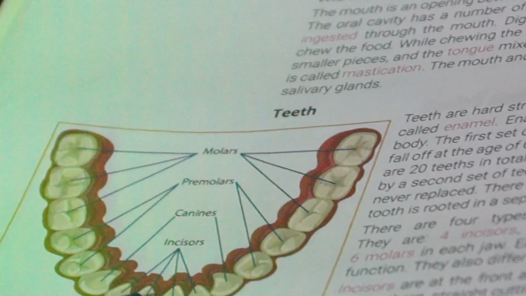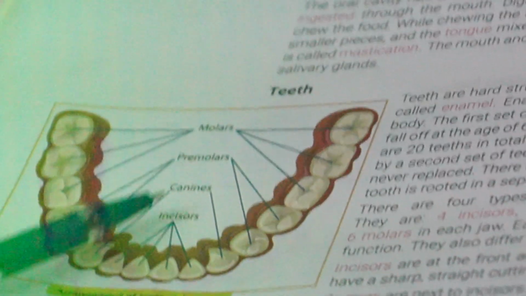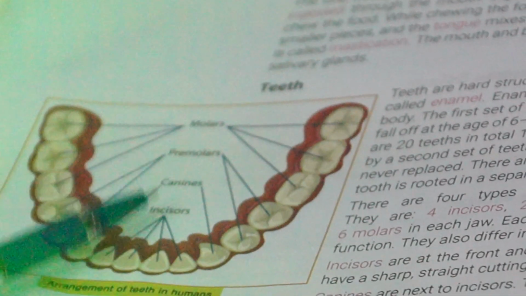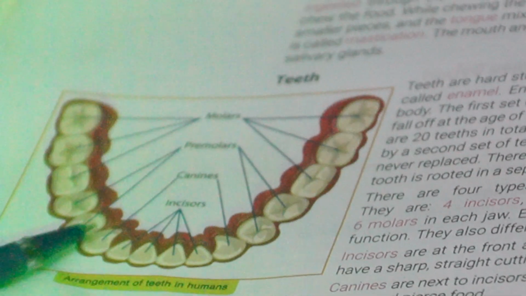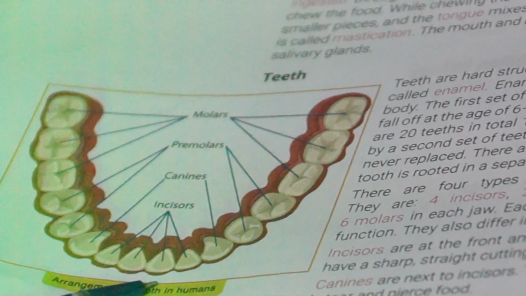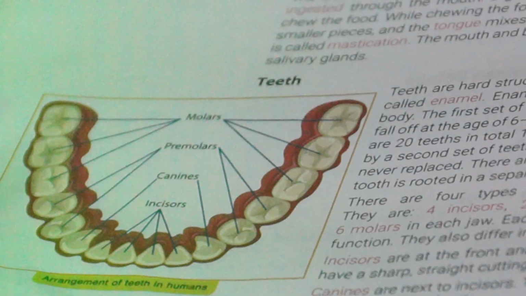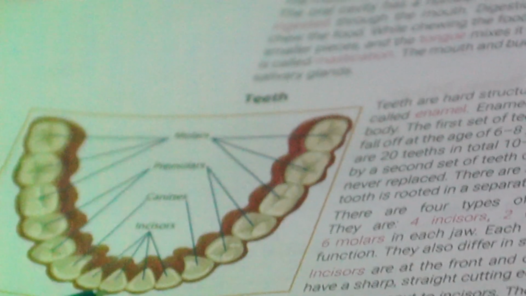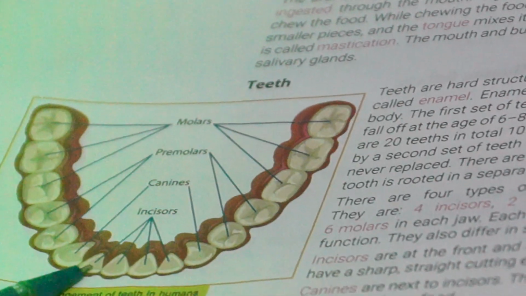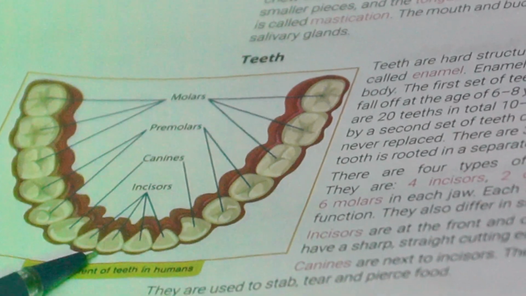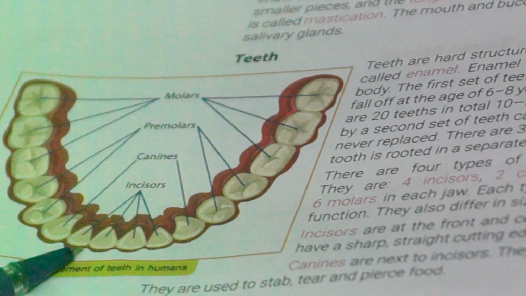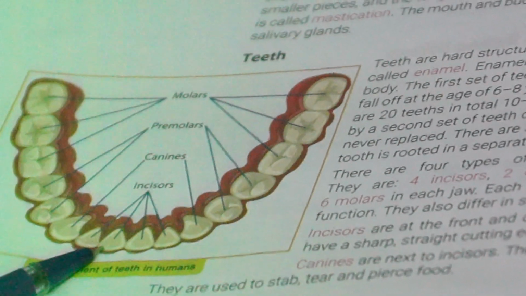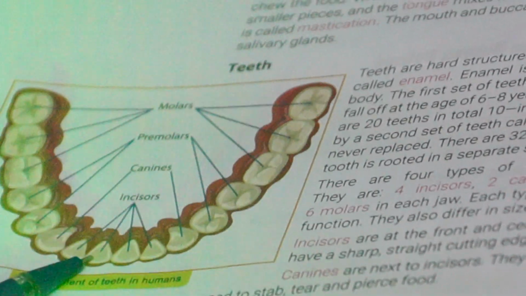So what are the different types of teeth? Incisors, canines, premolars and molars. Okay, all having different sizes, different shapes. You can see the size and shape of the teeth, and their functions are also different. Okay, so the incisors are at the front and center of the mouth. They are very sharp, with a straight cutting edge, so we can easily cut the food. Cutting and biting is the function of incisors.